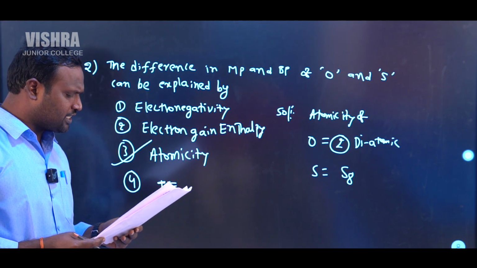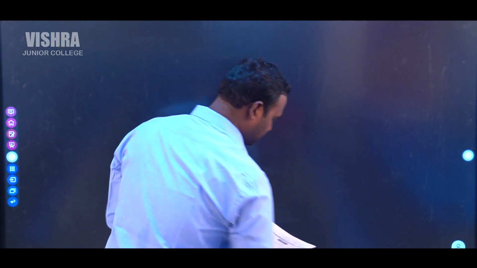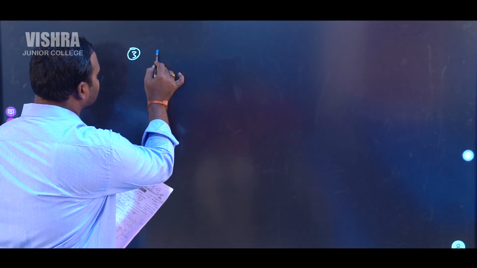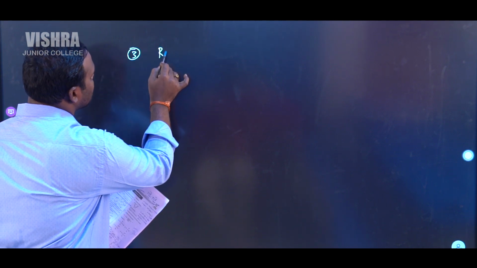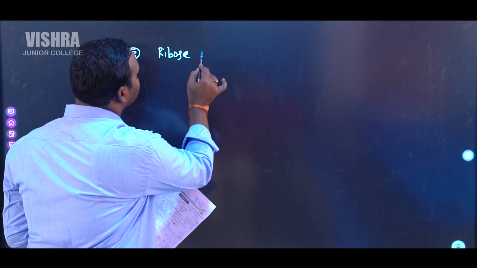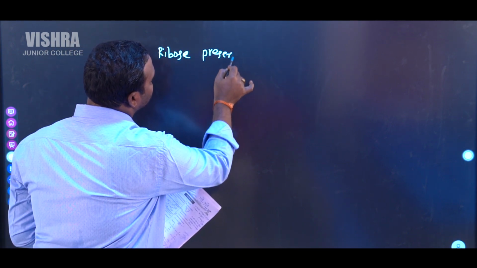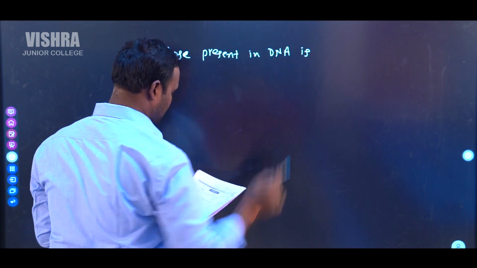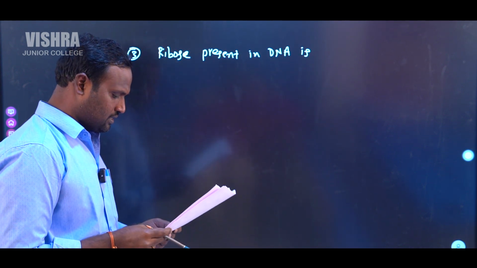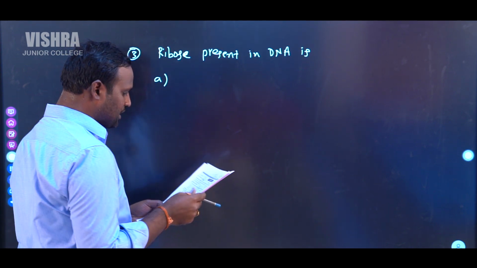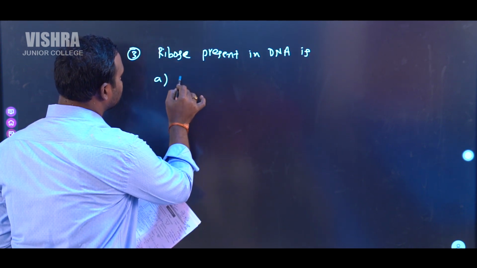Third memory based question in this case is: ribose present in DNA is. He given four options in this case. First option is a pentose sugar.